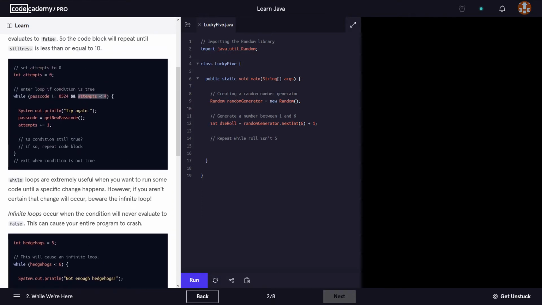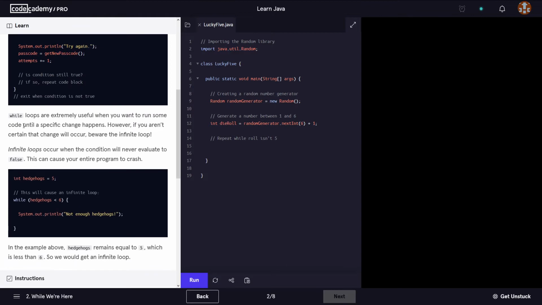Otherwise, you will be stuck in the while loop. If we did not have, for example, this line of code, we would be stuck in an infinite loop, because if we have the same code that runs without any of the variables being changed, then of course that code is going to keep on running and running and running, okay? While loops are extremely useful when you want to run some code until a specific change happens.